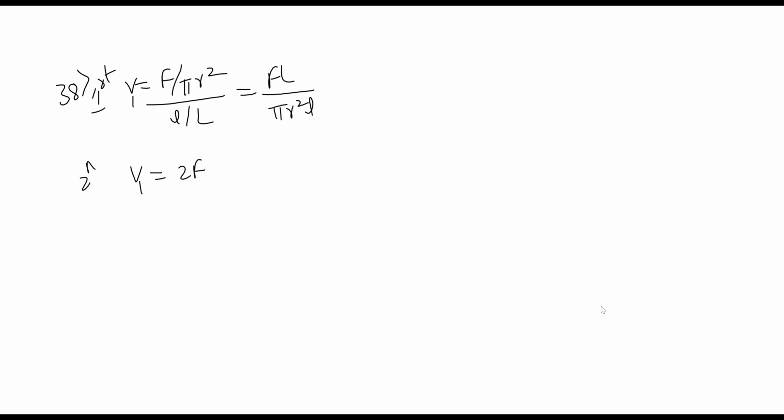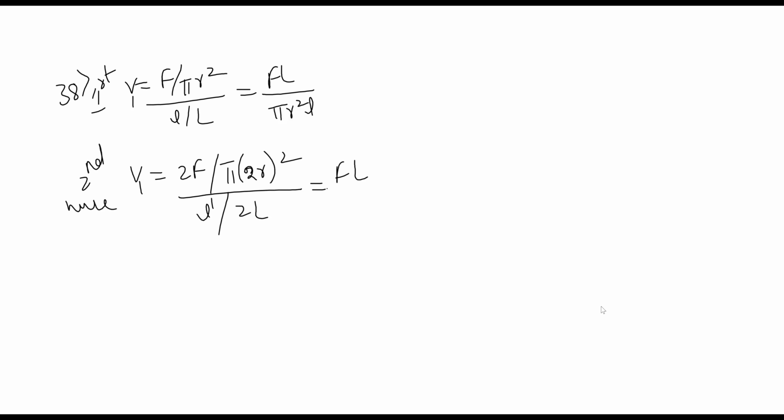For the first wire, Young's modulus is given by F divided by pi r square, divided by capital L divided by L. How can we write this? FL divided by pi r square into capital L. As both the wires are made of the same material, Young's modulus is also the same. Now, taking the extension produced in the second wire as L dash, Young's modulus is given by 2F divided by pi (2R) square, divided by L dash divided by 2L.